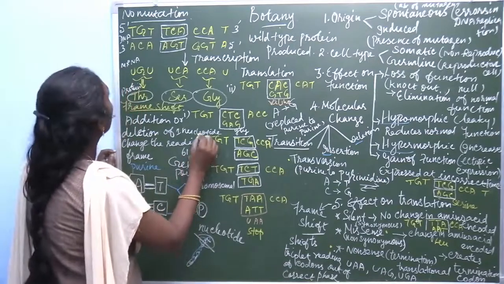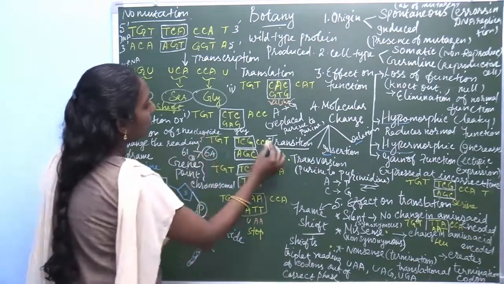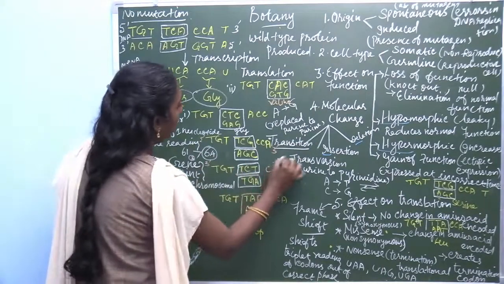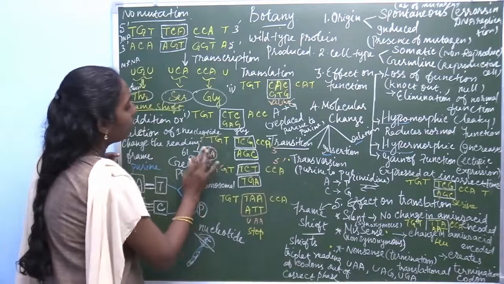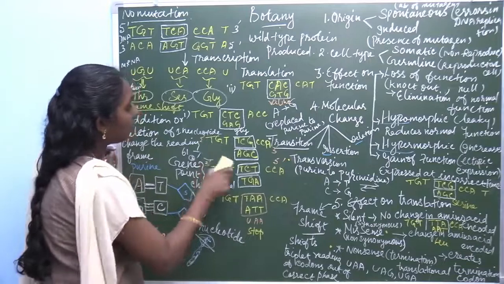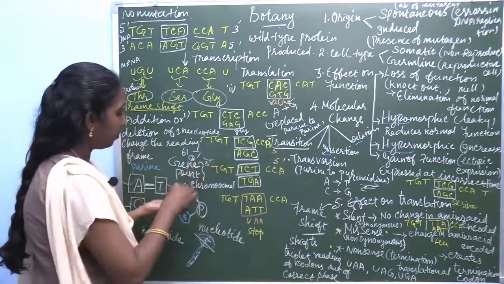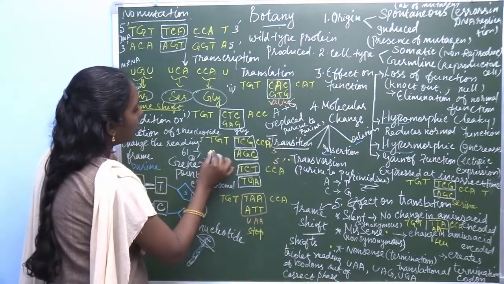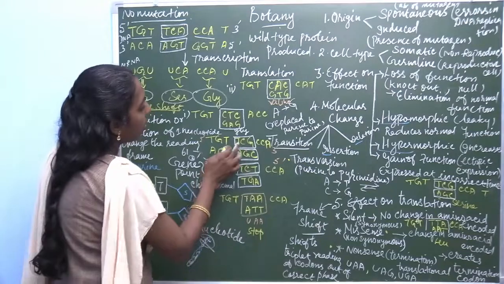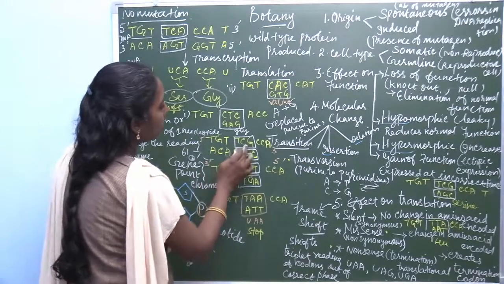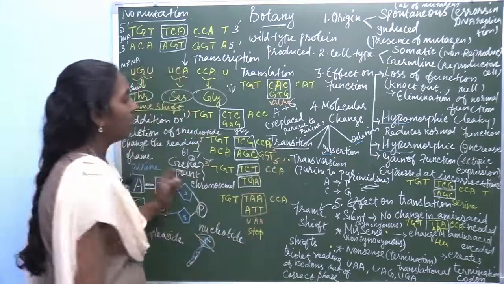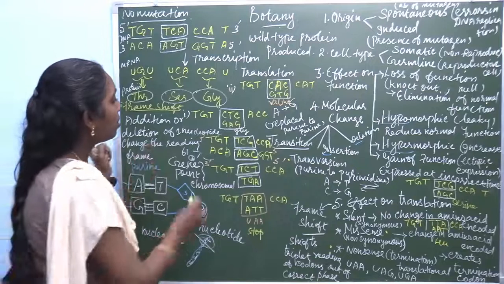This is the 5 prime direction, this is 3 prime. Adenine always combines with thymine, guanine with cytosine, so this is the base pair.